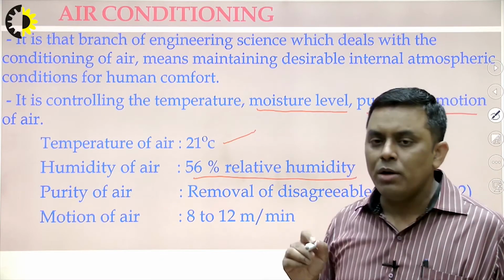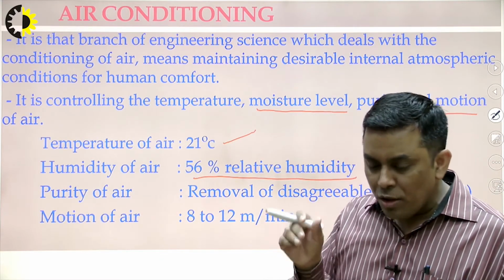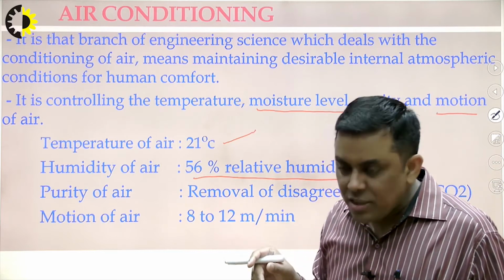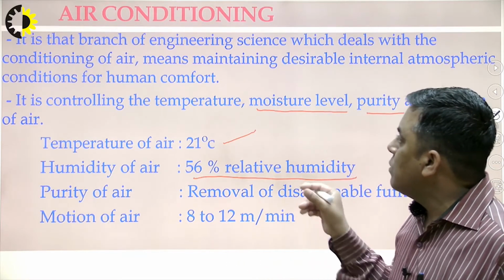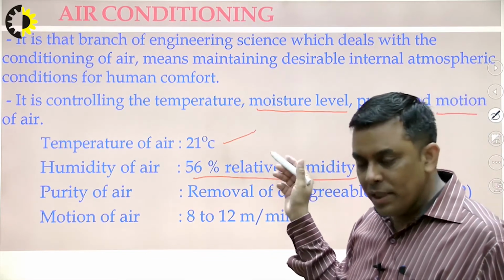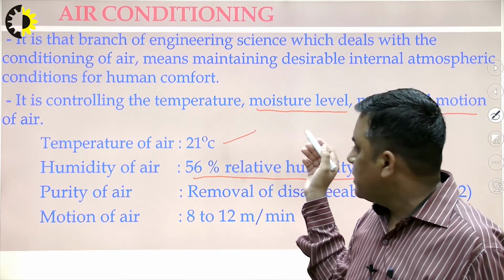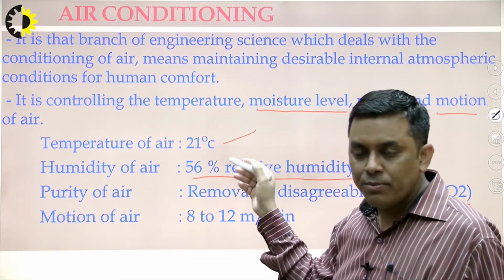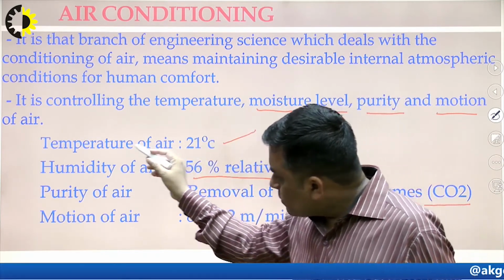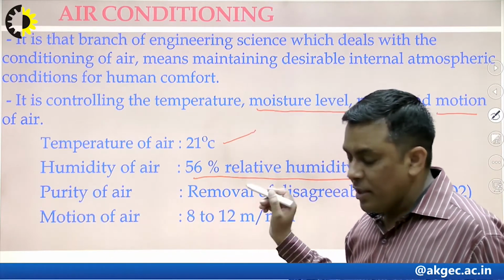Whereas when we talk about refrigeration, we talk mainly about lowering the temperature. But when I talk about air conditioning, then along with the temperature, obviously if we are working in summer, lowering the temperature is the first task. But in summers, these parameters also have to be taken care of.